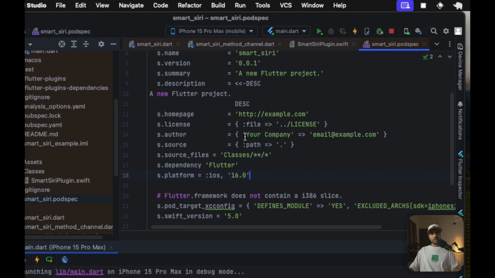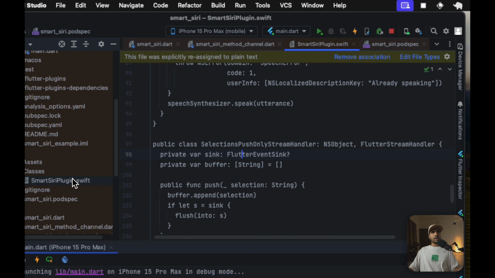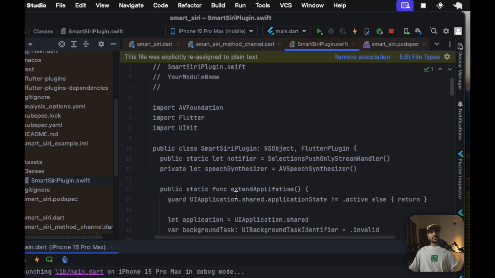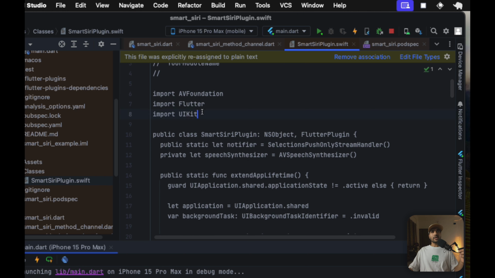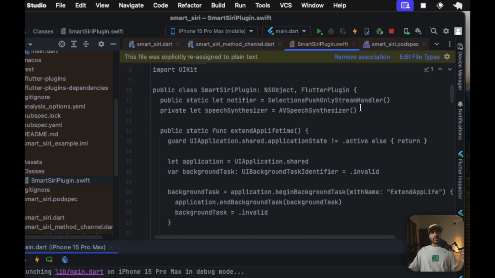But since we are not using it, I haven't added any. Let's go to our plugin and see how the Swift code basically works. We are only importing our basic libraries, Flutter and UIKit. And here you can see that this is the notifier. This is going to be utilized inside our plugin to stream back all of the responses to our Dart stream and listen. And this is the AV speech synthesizer for our TTS.